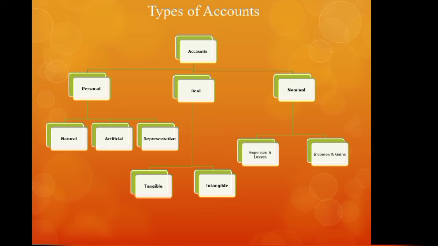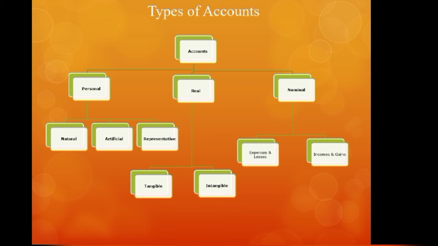Then the assets which fall under the category of intangible accounts are those which cannot be seen, which cannot be touched, but of course their value can be measured in terms of money. The examples of intangible real accounts are goodwill account. Goodwill means the reputation of a business which can be measured in terms of money. Okay, so that is an example of intangible real account.